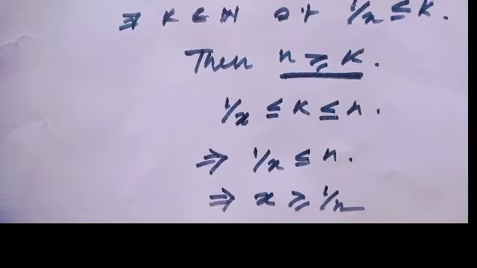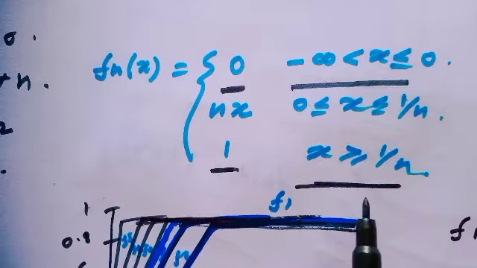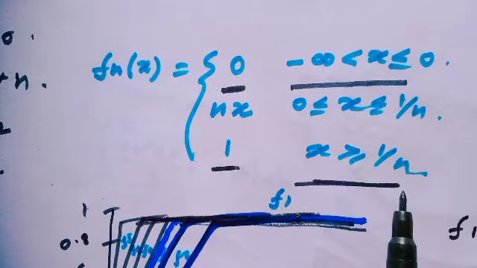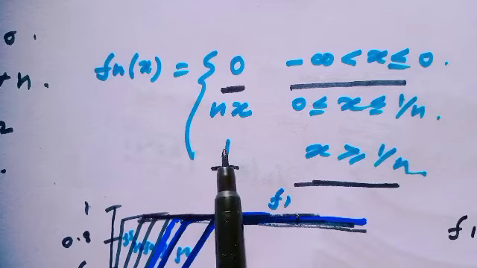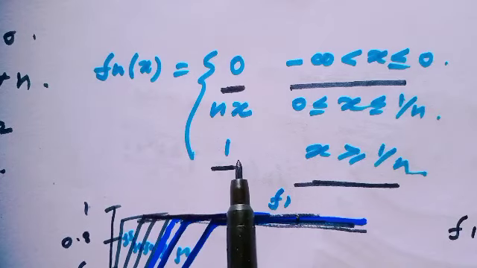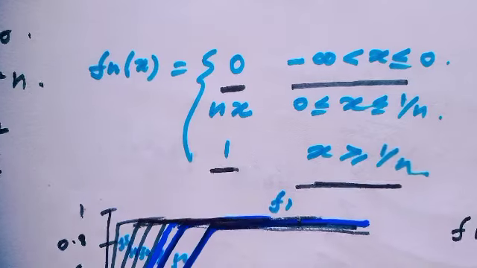Are you getting? That means the point lies here, and here the function f_n(x) converges to 1. That means actually f_n(x) equals 1 for all n greater than or equal to k.